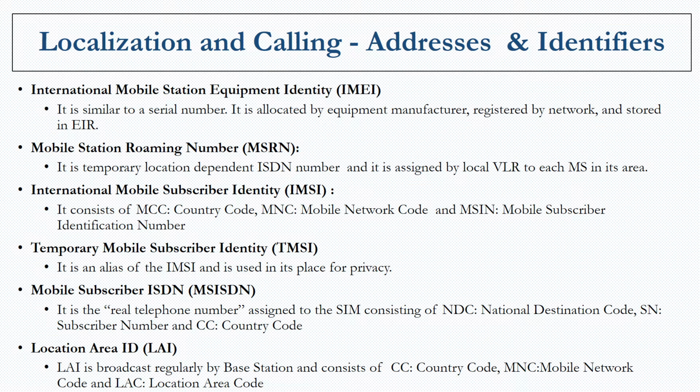And you also have the location area ID, LAI. This identification is regularly broadcast by the base station in order to identify where a particular mobile device is presently available, and it consists of the country code, the mobile network code, and the location area code. That helps us to identify where the particular mobile device is and make changes accordingly, and all databases are updated accordingly.